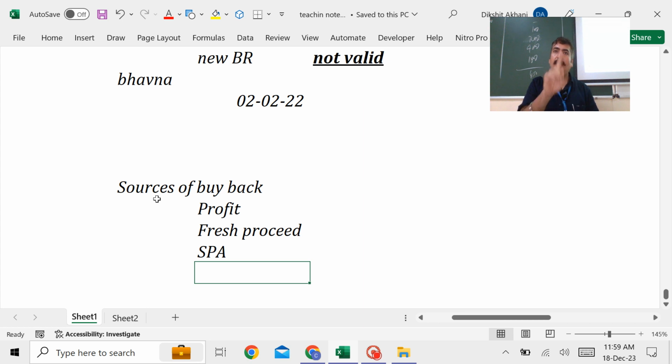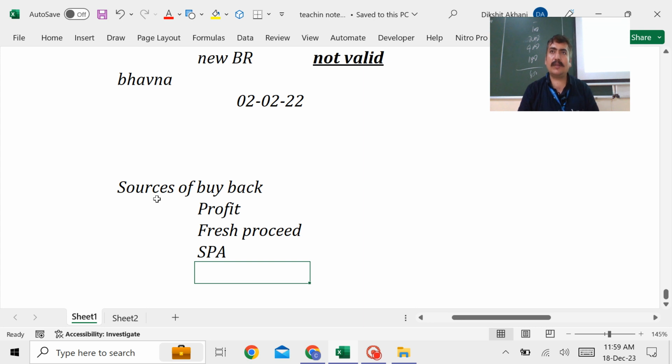However, whenever 133 applies, one more condition is there. It applies and you must comply. Then SPA can be utilized. So I don't want to discuss it again. I think back to back in the last two sessions we have done that. Am I clear? So these are the three different sources.